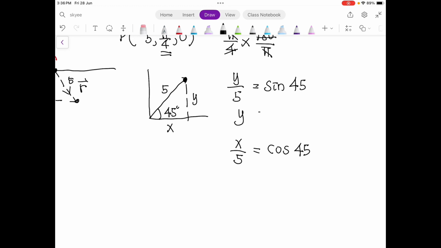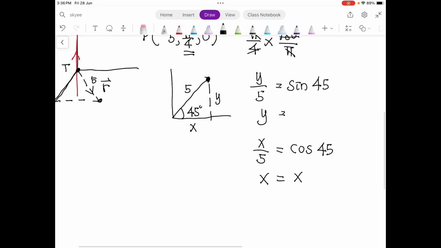So from here you can get y, and from here you can get x. Press the calculator and you get around 3.53. The next one is 5 multiplied by cos 45. Make sure you are in the correct angle mode, which is degree. So these are also the same: 3.53.